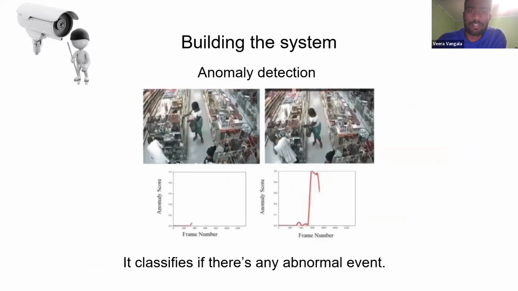And next is anomaly detection. So here we can see a man is involved in theft, lifting up the shop. On the LHS, we can see the anomaly score, which is a normal event, and we get the map on the right hand side, which shows a graph with a red part which detects the abnormal event. So this is how we are going to detect the anomalies in each frame.